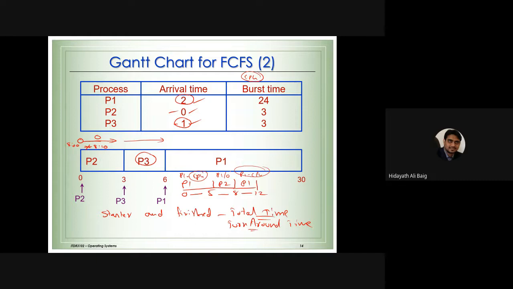If I ask you when the patient has completed, we'll say the patient came at 0 and completed at 12 milliseconds. That is the total time from when it came to when it completed. But in the real scenario, in between it was waiting. When we say turnaround time, we calculate the total time.